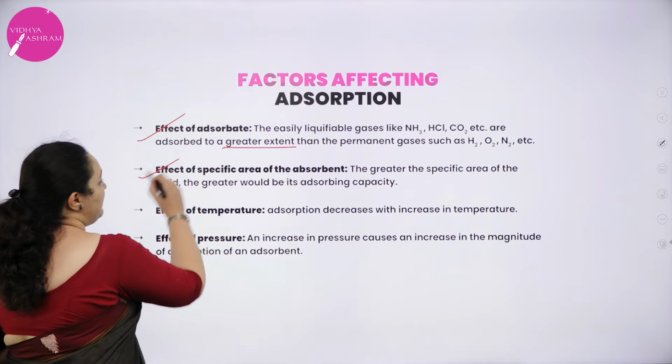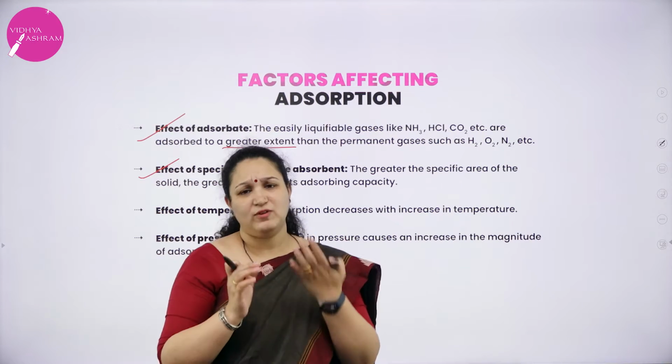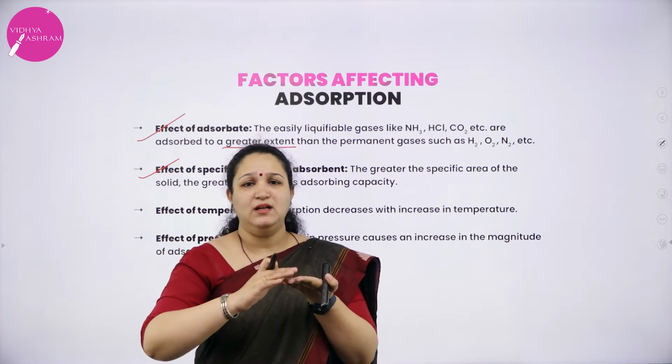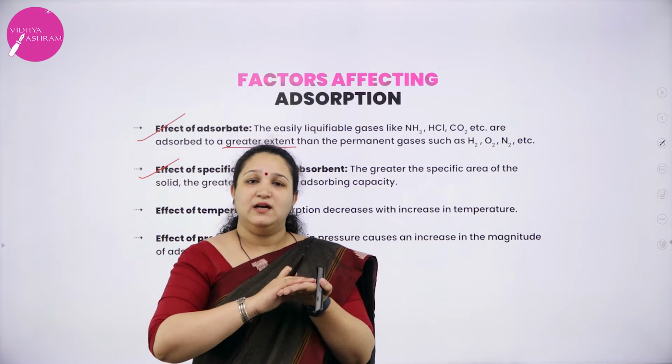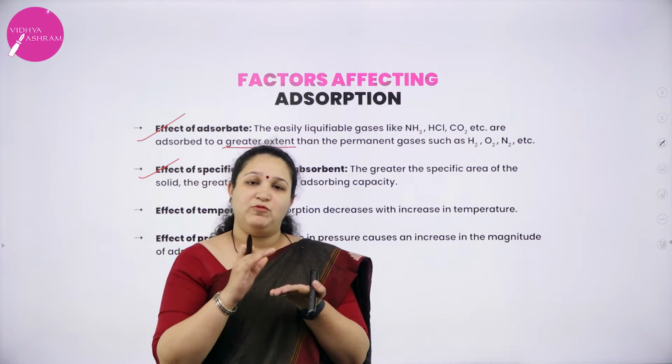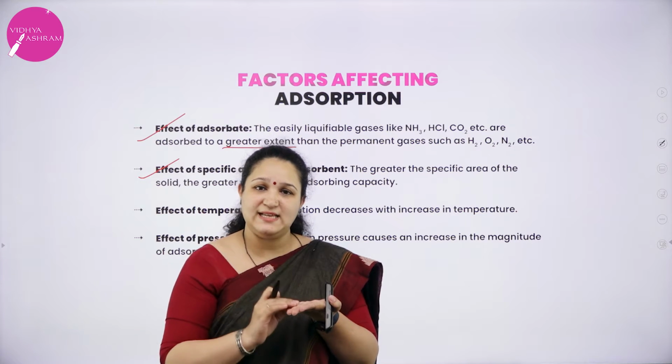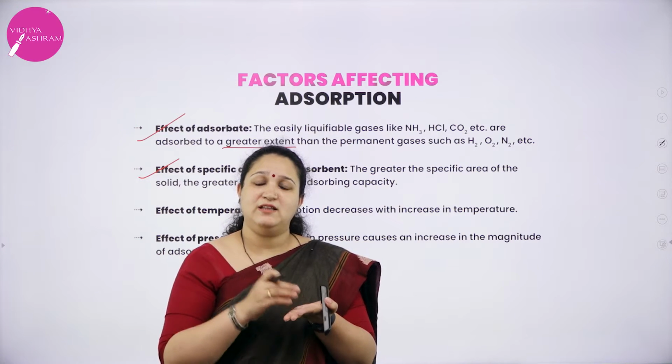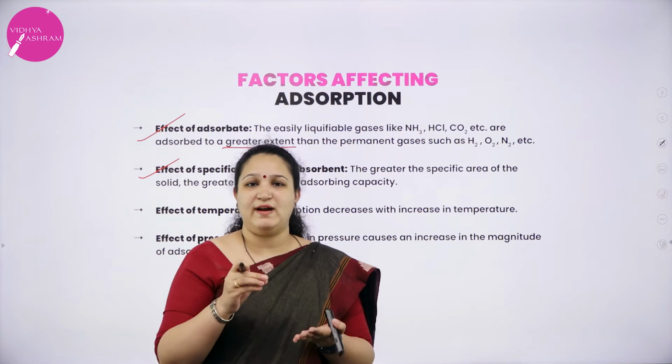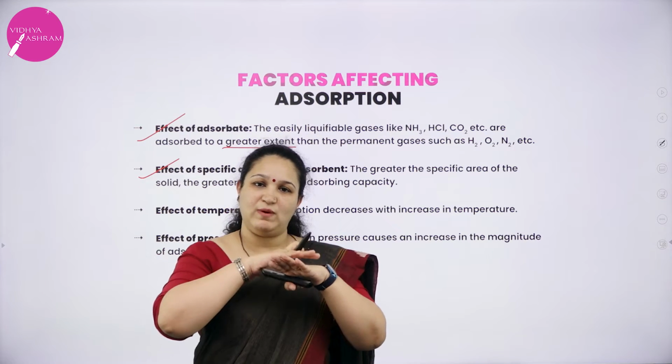Next is specific area of the adsorbent. For example, I have taken a metal piece. The surface area available for adsorption is less compared to if I take the finely divided metal. One metal piece gives only one particular surface.